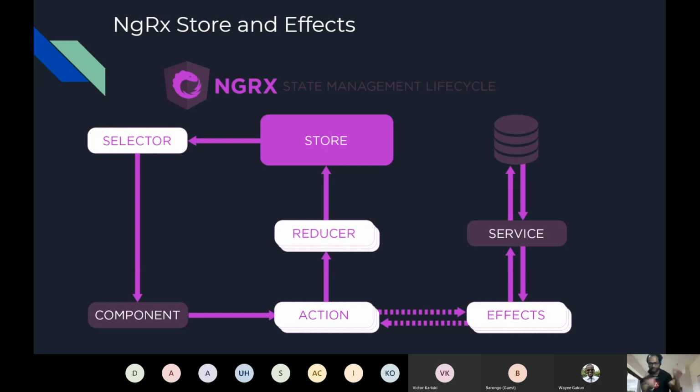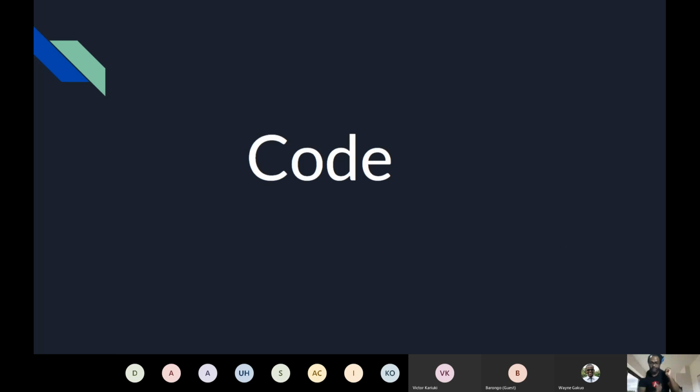Okay, these are the products. These are 100 products which are available on my website. So using selector, I can just select that part from my store. So this is what selector does. So let's go ahead and see the code, right?